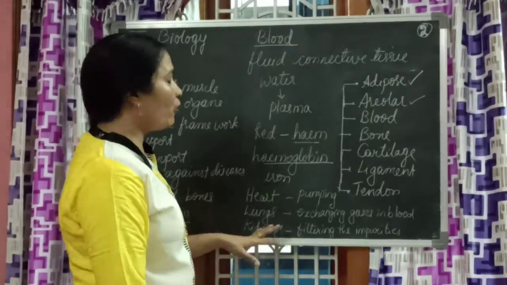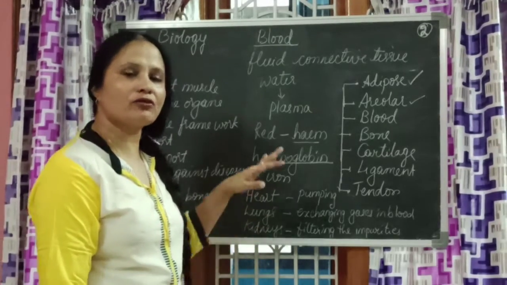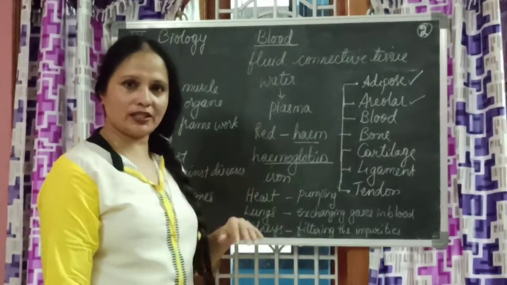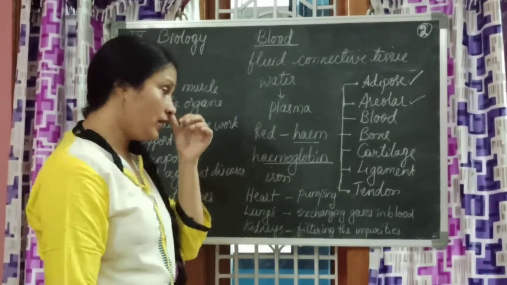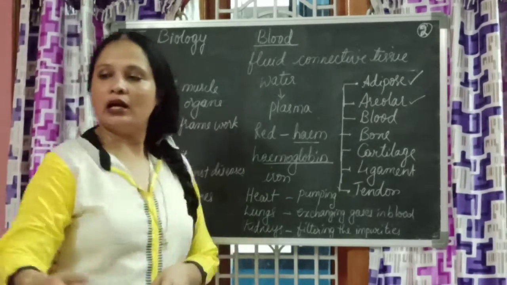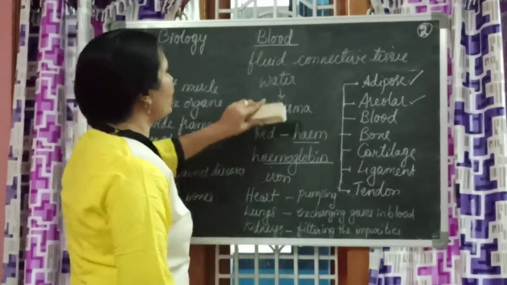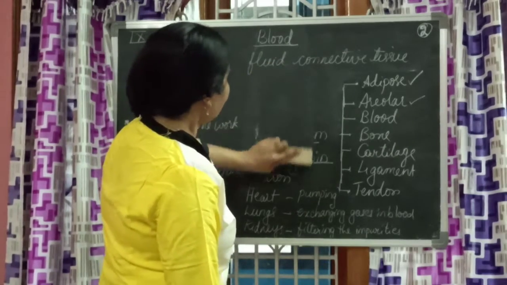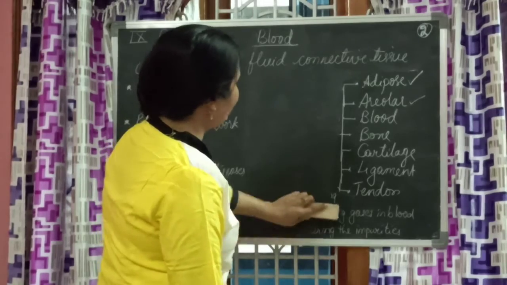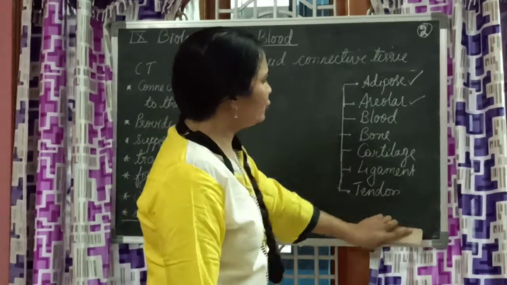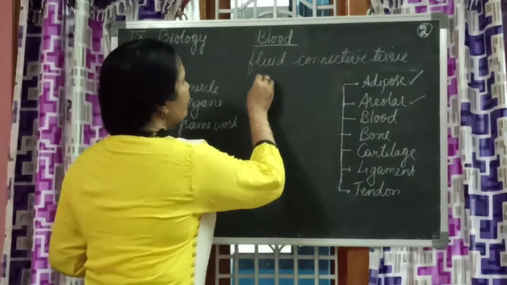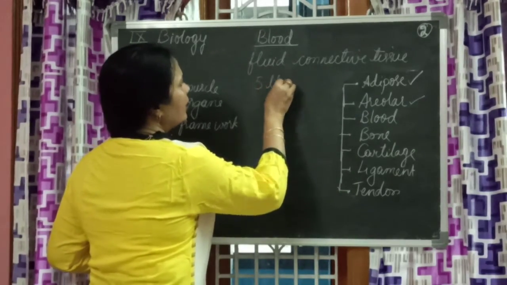So the three important organs that we can understand about blood: the heart pumps the blood, the lungs exchange the gases in the blood, and the kidneys filter the impurities from the blood. And now let us know more about blood. Blood is fluid connective tissue, we thought, and you need to know some very interesting facts about blood. We have 5 liters of blood in our body.